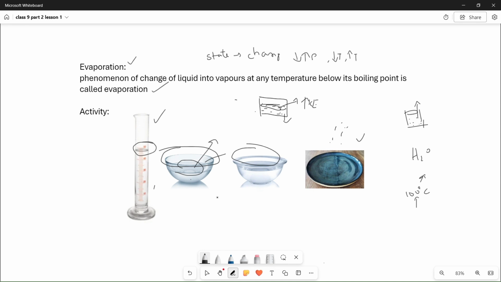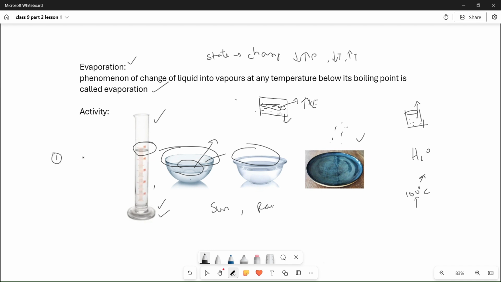That means this is one point. You can do this activity on a sunny day and a rainy day also, and you can do this activity placing this jar in a cupboard, or placing this jar in an open area at your home. So you can place these bowls in different shapes with different volumes in different places. You can check which water bowl has more evaporation. That means here we should note three points.